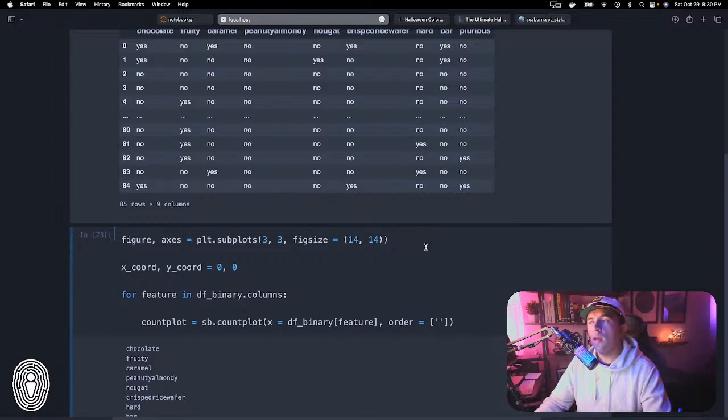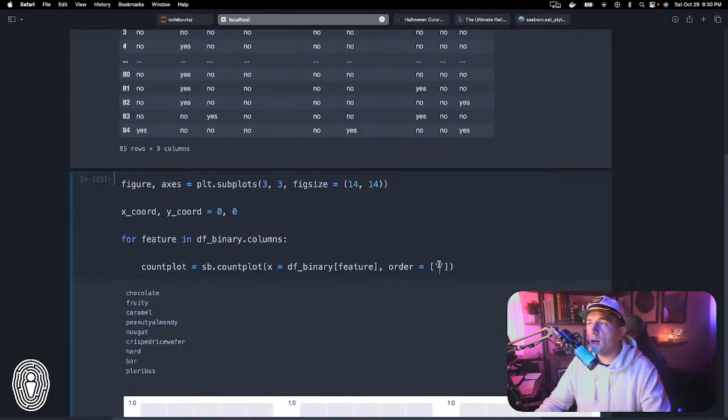For some reason it defaults to showing the one that has more first. So like the orange bar on the left might be yes sometimes. In order to fix that, so that it's always the same order every time, we can actually dictate that with a tiny bit of array here. So order is yes, no.